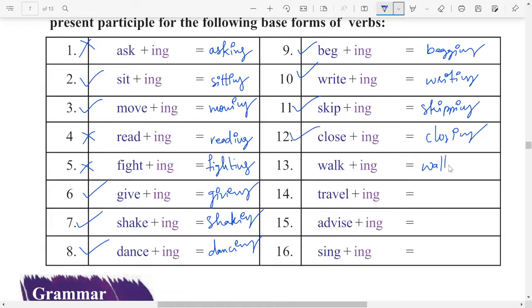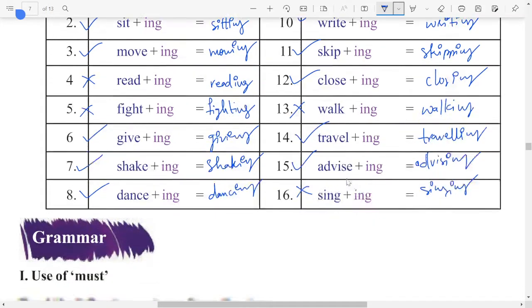Walking, spelling did not change. Travel, travelling, traveling. Okay, so here spelling changes. Advice, advising, spelling changes. Singing, did not change. So these are the cases where spelling changes and where spelling does not change. Okay, that is the suffix usage.